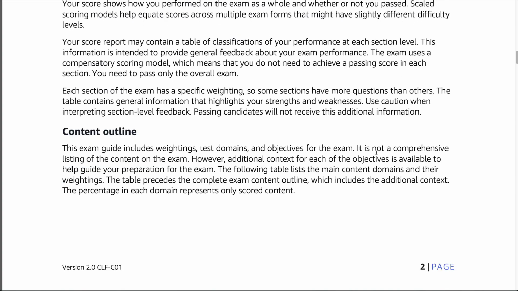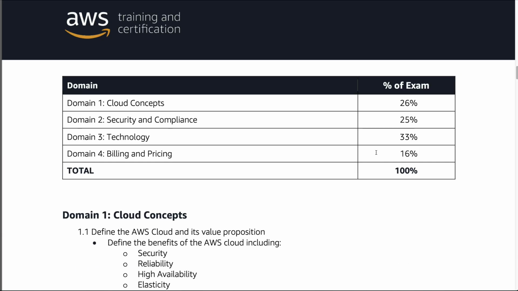And then finally here, they'll also go through and break down the different categories for each AWS exam. So this also might be something you can use when you're studying: make sure that you prioritize the larger sections. In this case, technology would be a good place to spend a lot of your time, and billing would be still important, but less important than technology or security or cloud concepts. This can help you when you're getting to the end of studying for an exam: if you're going to spend a little bit more time mastering something, master the things that are most heavily covered and spend less time on the things that are less covered in the exam.